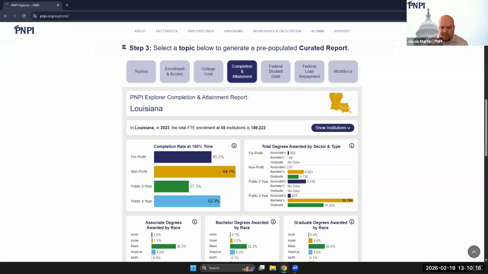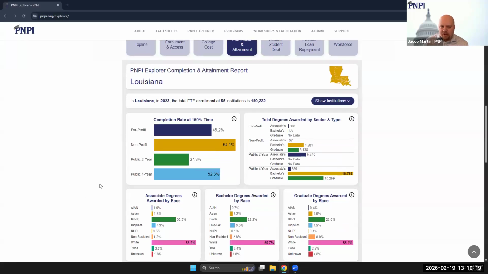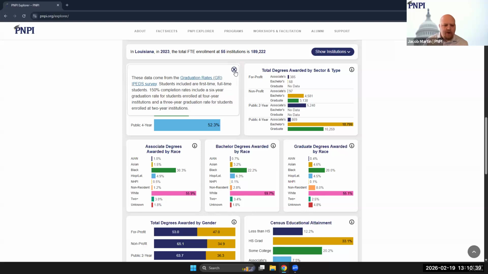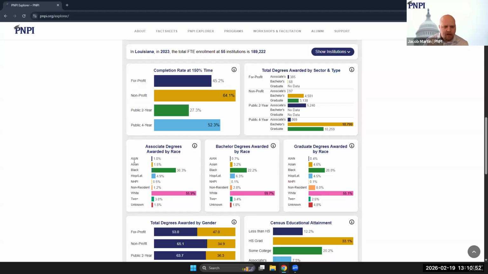So our completion and attainment report provides an overview of completion based on gender, race, degree level, and institution type. Now, another piece that I should point out here is as you're looking through this, you may notice that there are these information icons in the top right corner of many of our metrics. We call these tooltips, and clicking on the tooltip will provide you with more details about the metric, which includes the data source, as well as definitions of uncommon or difficult to define terms. You can always get rid of those again by clicking the X where the I used to be.